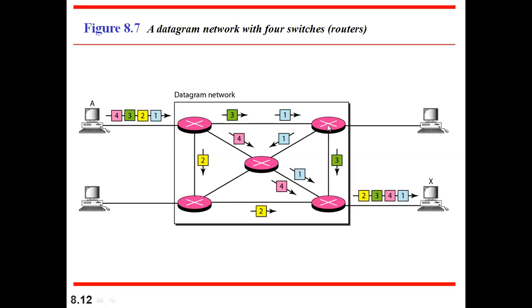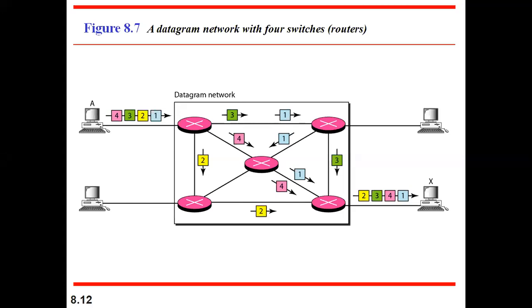Then assume third and first are coming to this. If the switch is busy in transmitting the seventh or eighth packet, then in that case third and first have to wait. Of course, multiple transmissions will be happening in this network simultaneously, but there is going to be a delay. Definitely there is going to be some kind of delay in our network. That is one drawback of using the packet switch network, that is, the datagram network.